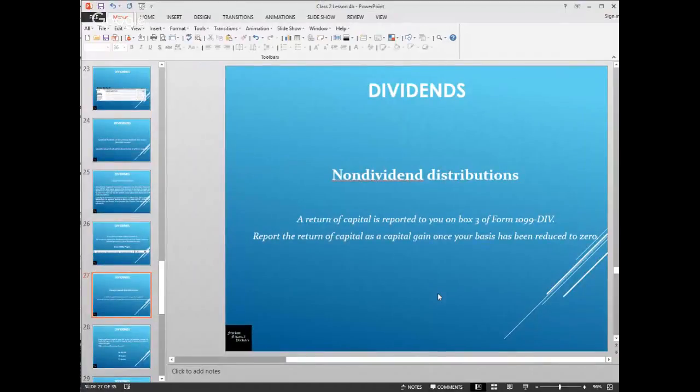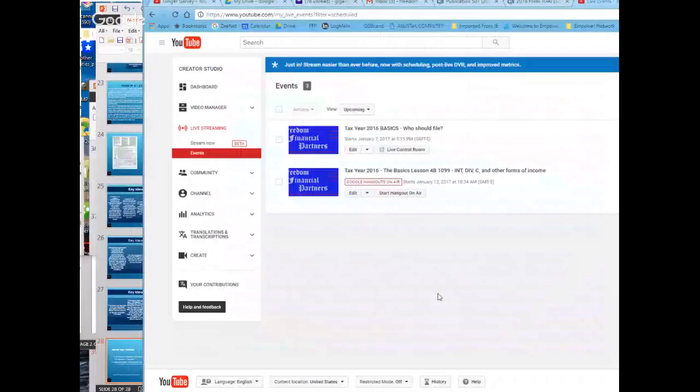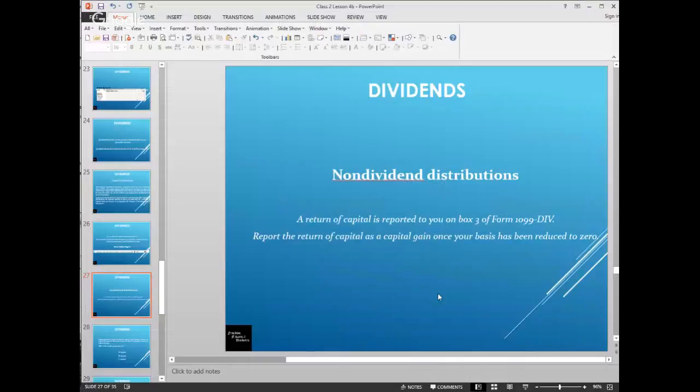Non-dividend distributions are oftentimes reported on the 1099-DIV. There can be a return of capital that is provided, and in this instance, very similarly to when you start getting into the 1099-B, which is the brokerage accounts, you, the taxpayer, are going to be responsible for ensuring that you have the cost basis handy, that you know what you paid. So that's something that we're going to need to keep track of, whether it's you that's the taxpayer or whether it's your client that's the taxpayer.